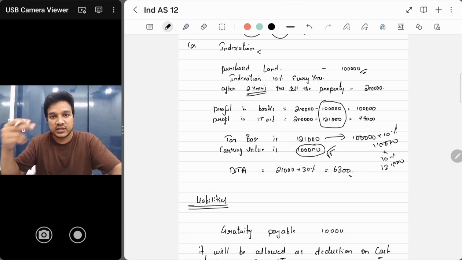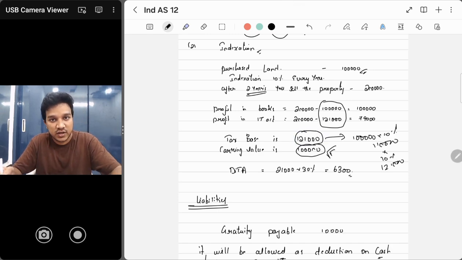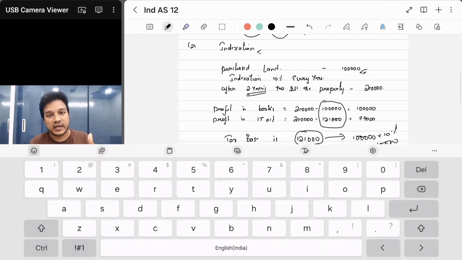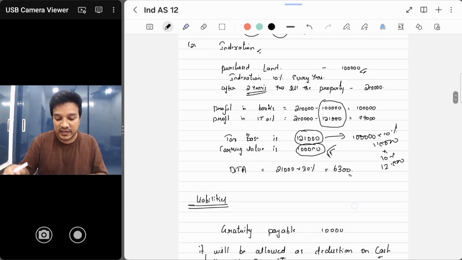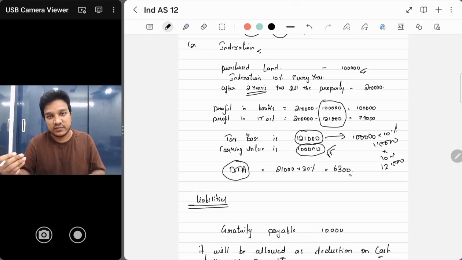Okay, so indexation benefit आता है as per Income Tax Act. तो as per Income Tax कितना है? 1,21,000 है. ठीक है, तो there is a difference now. There's a difference of 21,000. Now let's understand. As per tax now I'm getting more deduction. I'm getting 1,21,000. But as per books I'm getting only 1 lakh. मतलब इनकम टैक्स में मेरे को ज़्यादा deduction मिल रहा है. तो in that case, since I'm getting more deduction, I will create deferred tax asset.